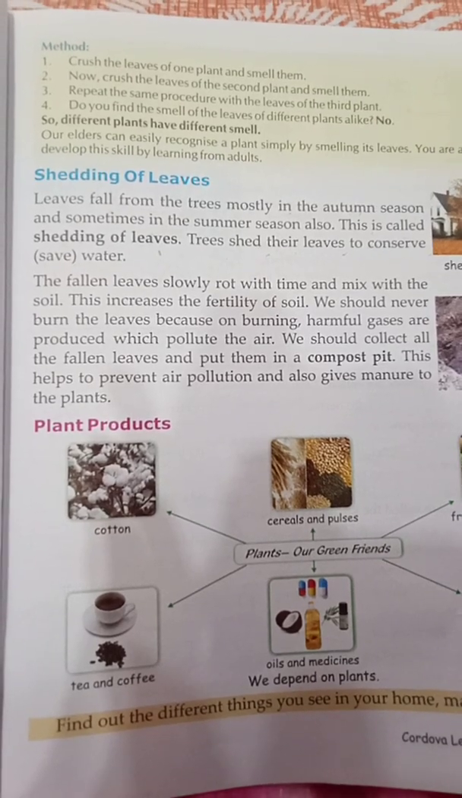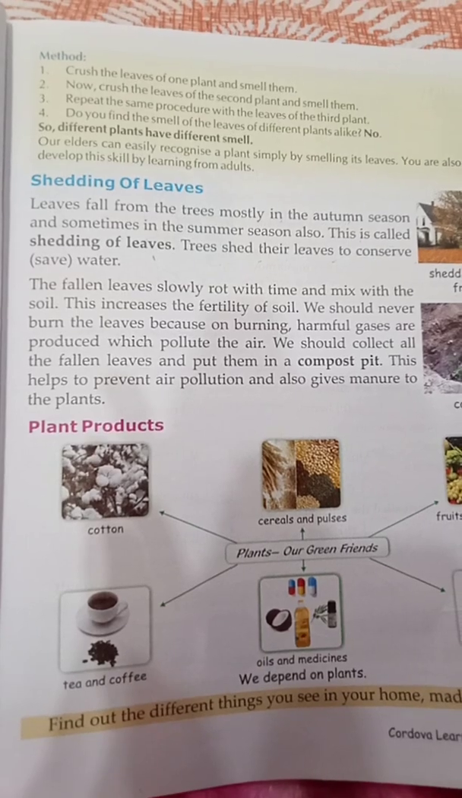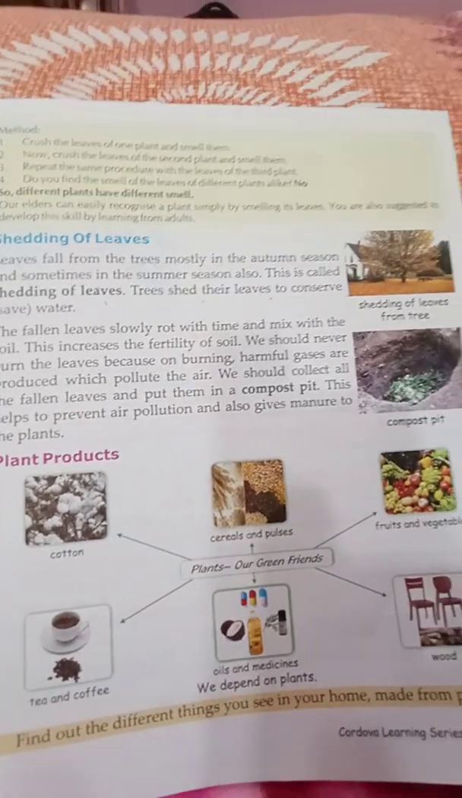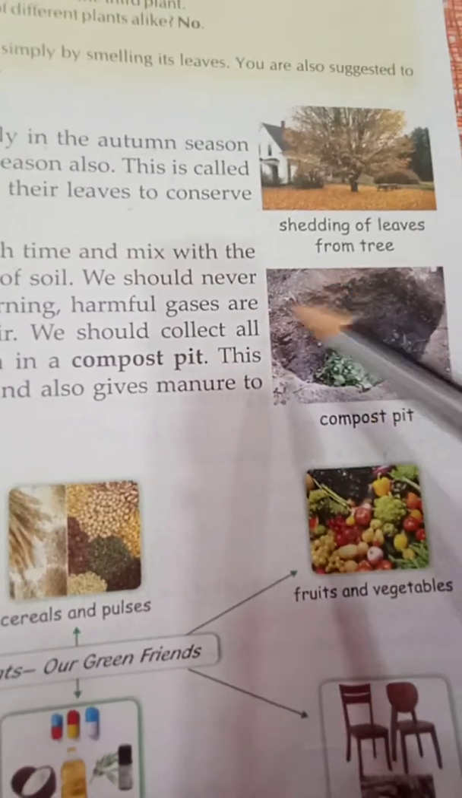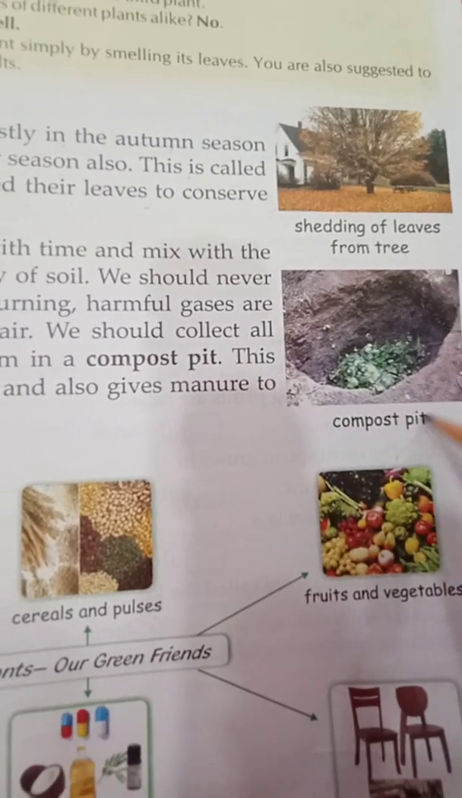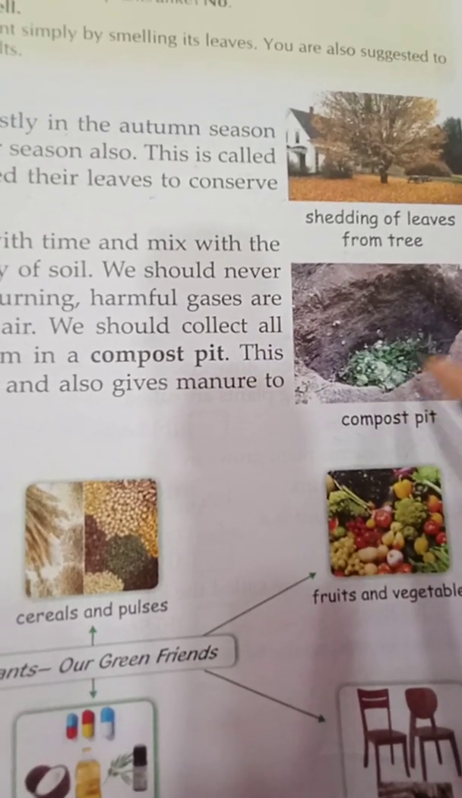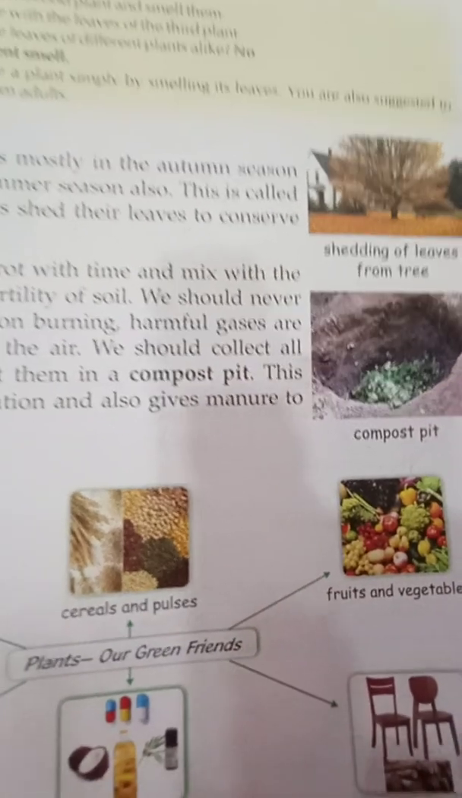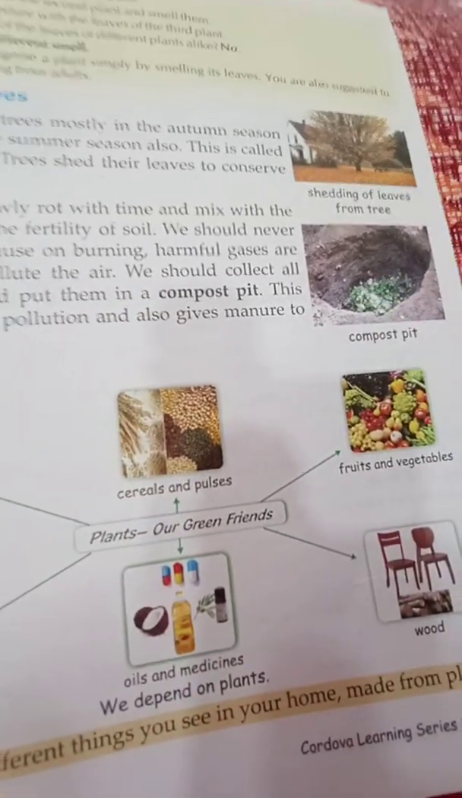We should collect all the fallen leaves and put them into a compost pit. This helps to prevent air pollution and gives manure to the plants. So these leaves can be used to make manure. How? Make a compost pit like this. Dig a pit in the ground, that is called a compost pit, and put all the fallen leaves in this compost. By this you can give manure to the plants.